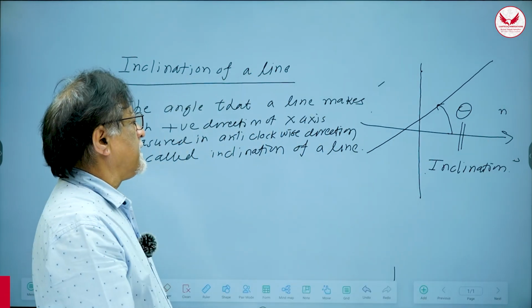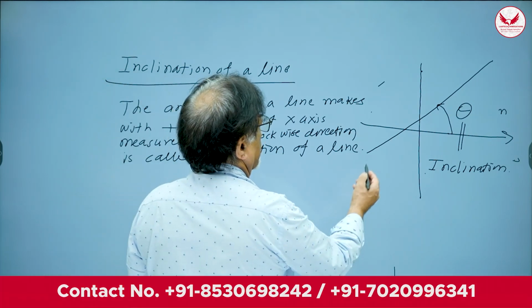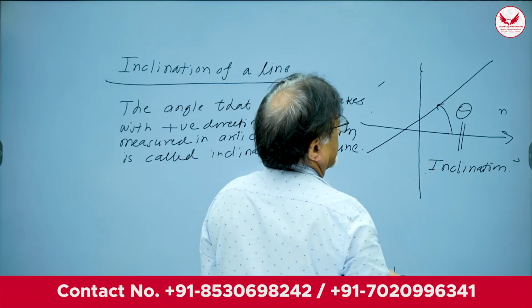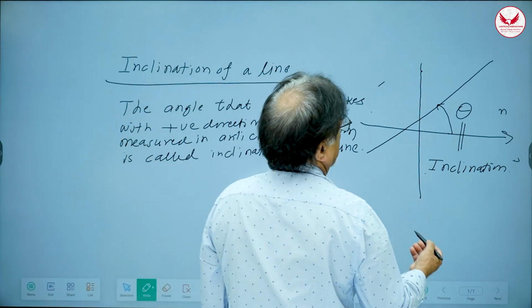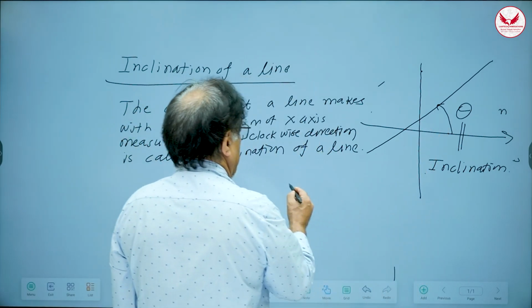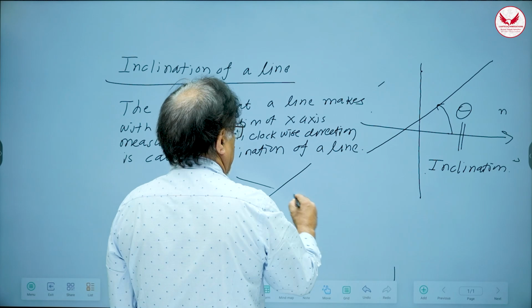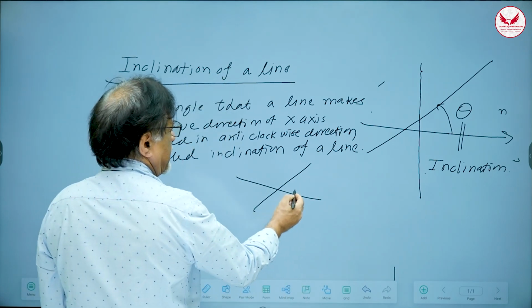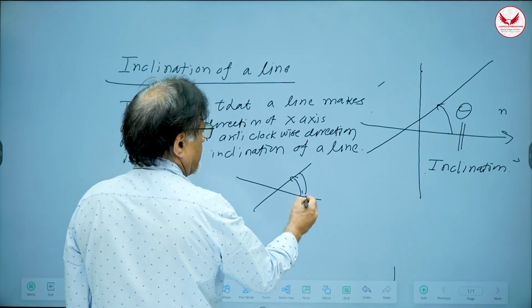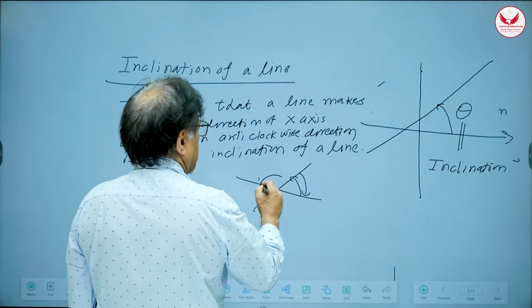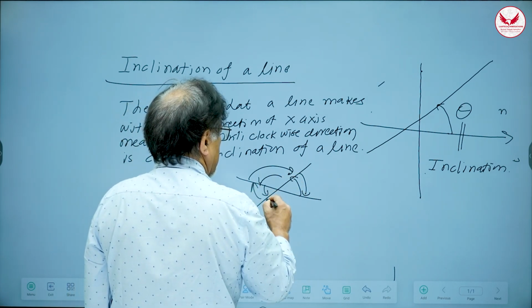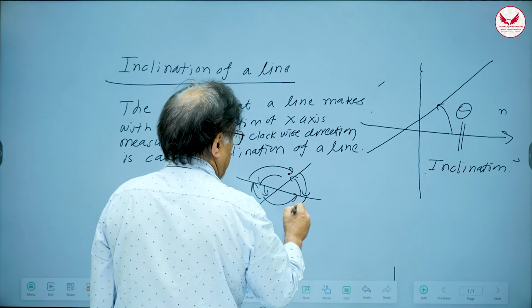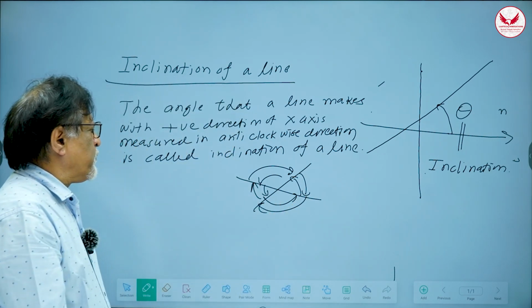Now remember one thing, I want you to understand one thing. Whenever two lines meet, the angles between them are actually 4. In fact, 8 angles can be described. So if I take one line like this and another line like this, how many angles are there? See, 1, 2, 3, 4, 5, 6, 7, 8. Correct? So there are 8 possible angles.